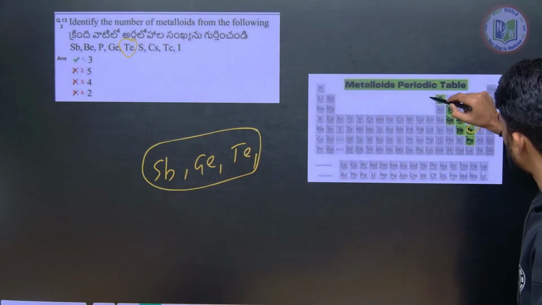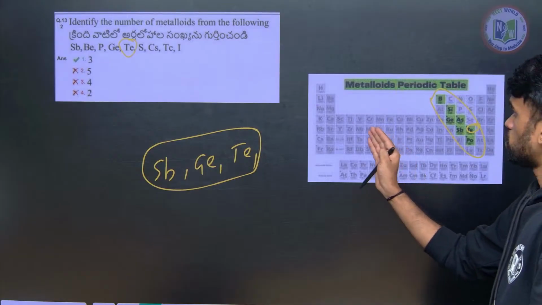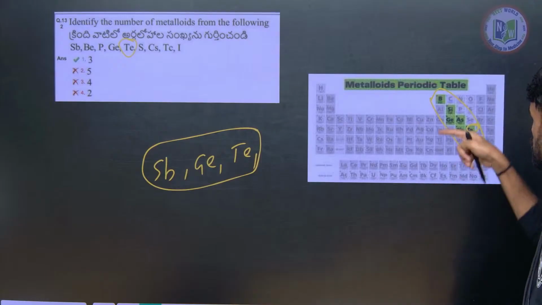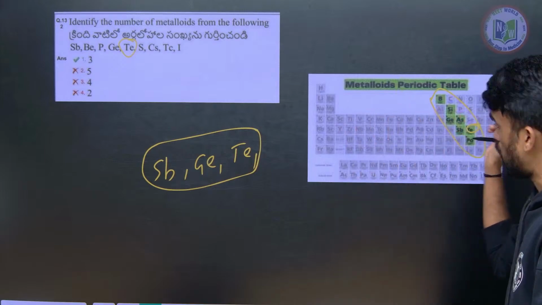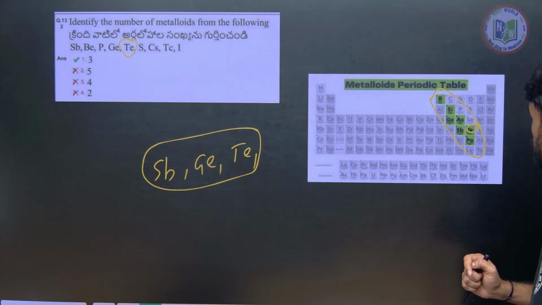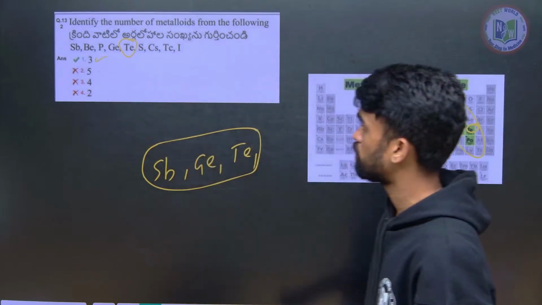So try to remember this series of metalloids, that will be helpful. Metalloids divide metals and non-metals, therefore you can remember this series of elements which divide metals and non-metals. What are they? Boron, silicon, germanium, arsenic, antimony, tellurium, polonium. Okay, remember this series of elements. So option number 1 is correct for this question.